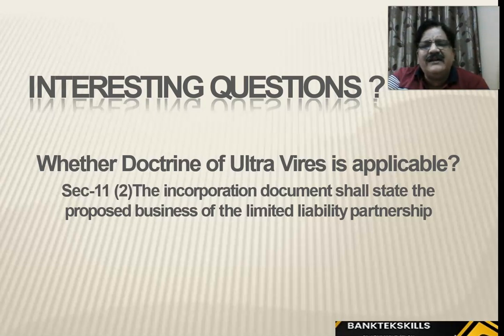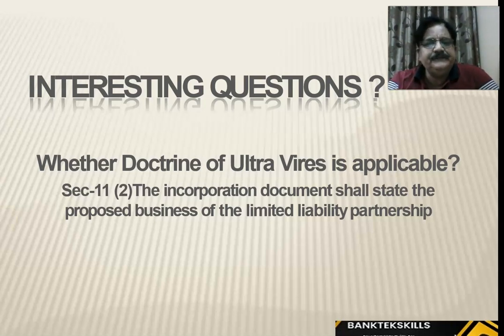Whether doctrine of ultra vires is applicable. The incorporation document shall state the proposed business of the limited liability partnership. Right, so whether doctrine of ultra vires is applicable in this, we'll let you know. So friends, doctrine of ultra vires means acting beyond powers, right? In companies, it is applicable: if the company acts beyond the powers of the director, that act is considered null and void. It does not have any legal sanctity to it. That is called doctrine of ultra vires, right?